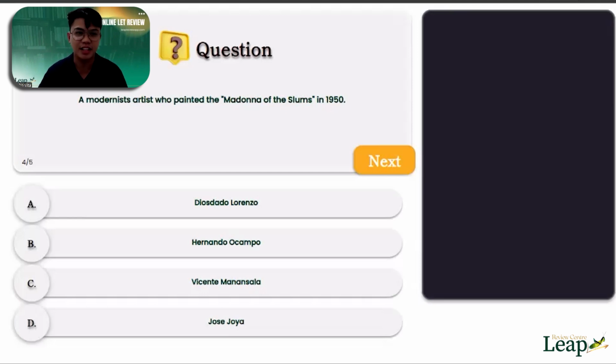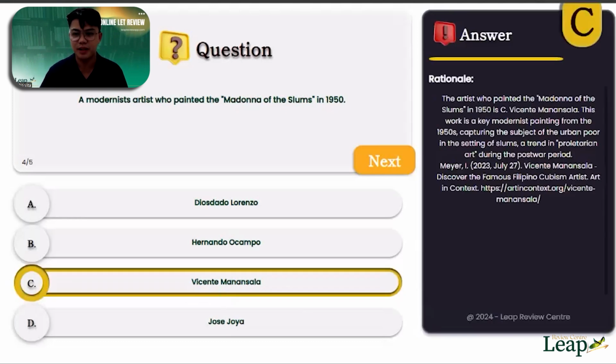So the correct answer here, actually, I think most of you chose the correct answer. And the correct answer is Vicente Manansala. So what is this Madonna of the Slums?